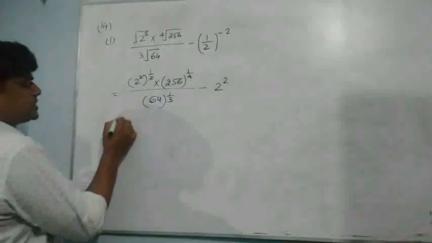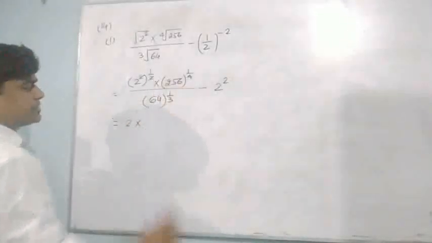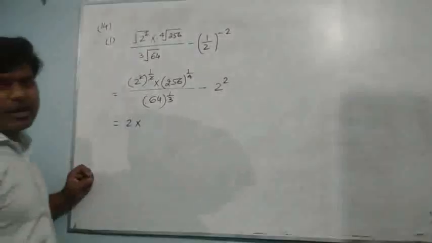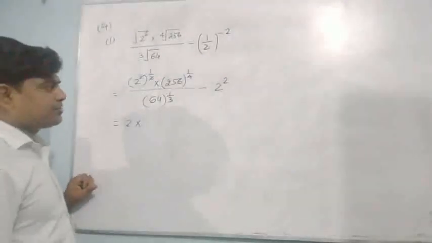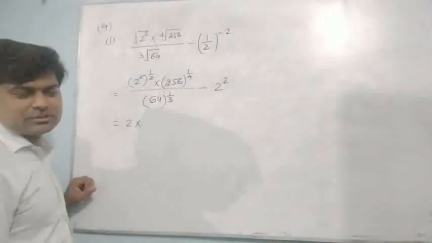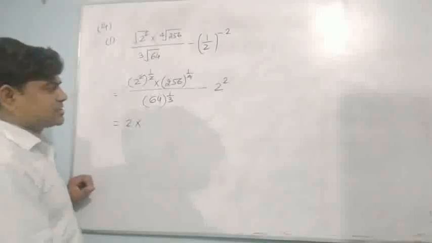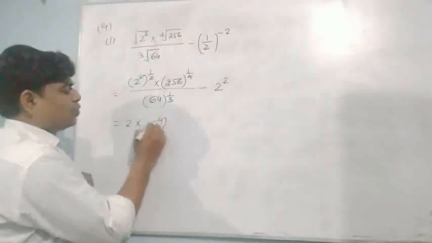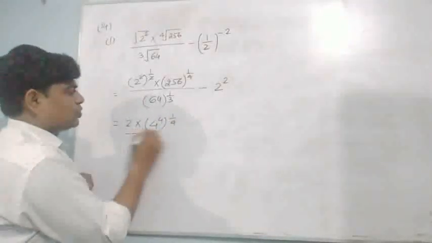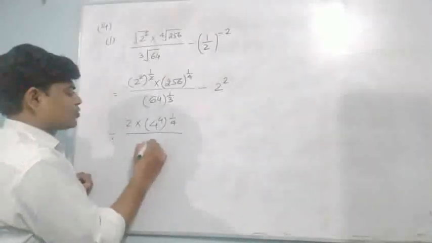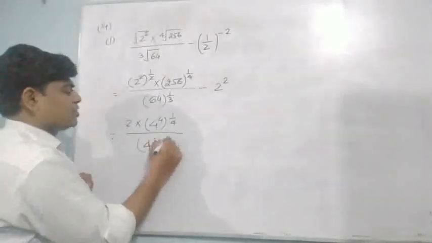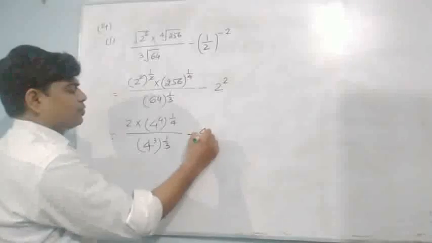2 and 2 can cancel. Here I can write 2. Now 256 can be written as 4 to the power 4. Yeah, 16 square is 256. So 4 to the power 4 and whole to the power 1 upon 4. And this one also 4 to the power 3 and whole to the power 1 upon 3 minus 4.